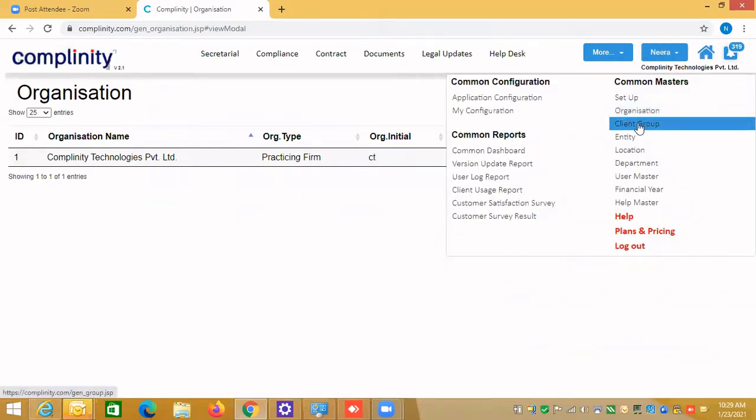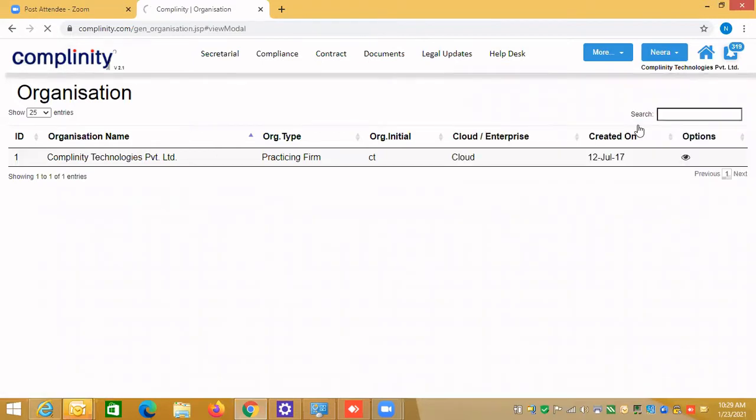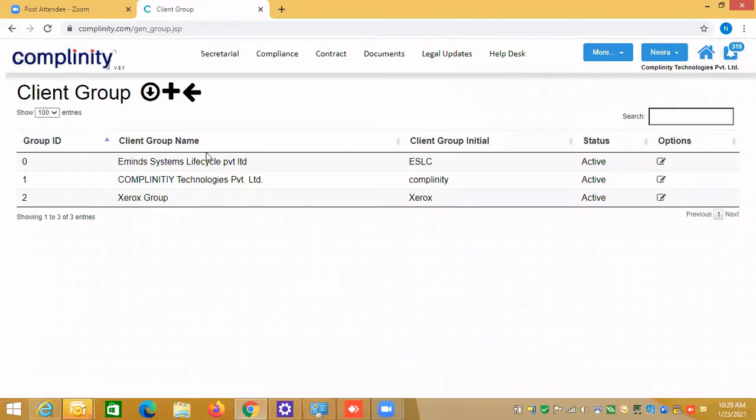Now let's come to the client group. What client group means: when you log in, you will see your organization over here. And when you are providing services to additional client groups, you can create them with the plus icon.